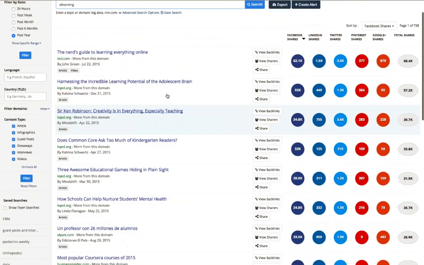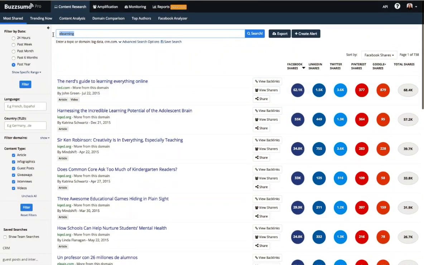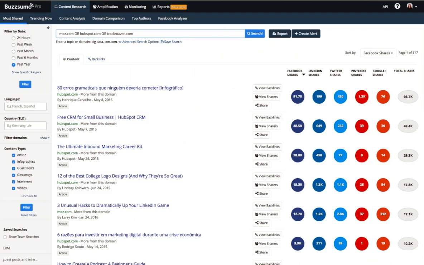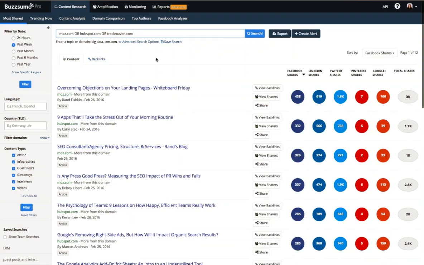Now, the final way that you can use the most shared section of the site is to look for the most shared content from a series of domains. So what I'm going to do here is search for the most shared content from some of the leaders in content marketing. I'll just enter a couple of domains here. BuzzSumo is going to show me the most shared content from those domains.